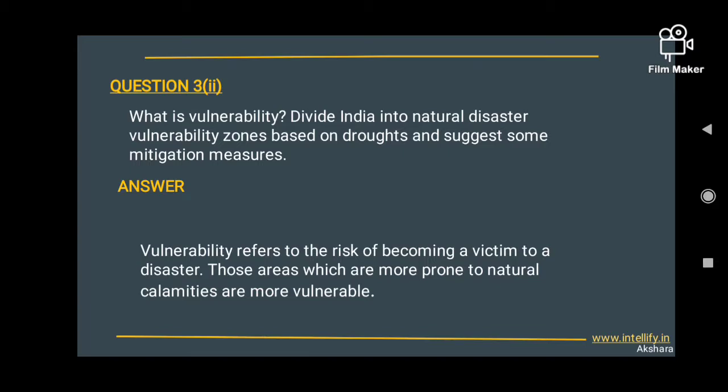Answer. Vulnerability refers to the risk of becoming a victim to a disaster. Those areas which are more prone to natural calamities are more vulnerable.